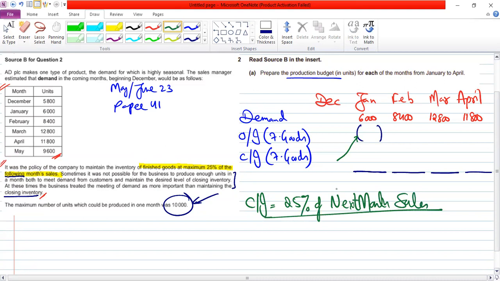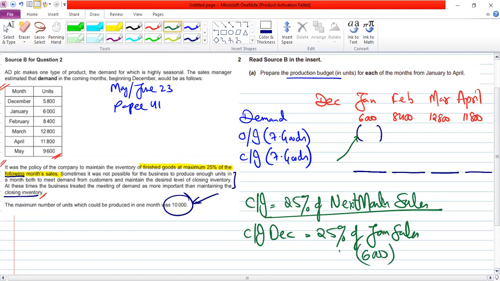So I can say the closing inventory of December is going to be 25% of January sales. January sales are 6,000, 25% of it is going to be the closing of December. How much? 1,500.